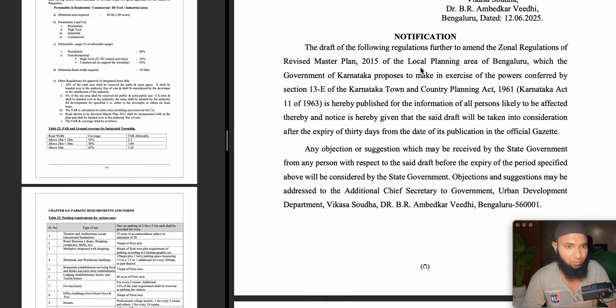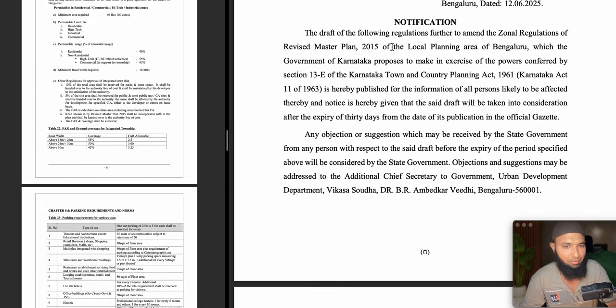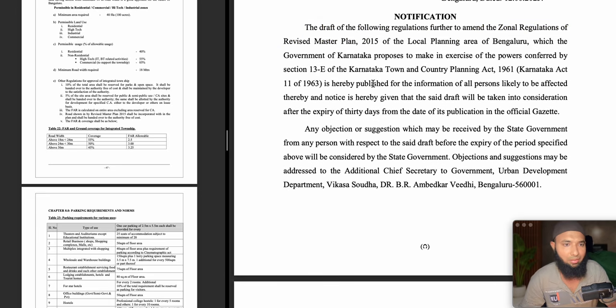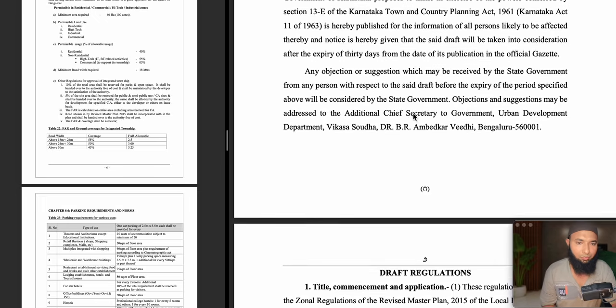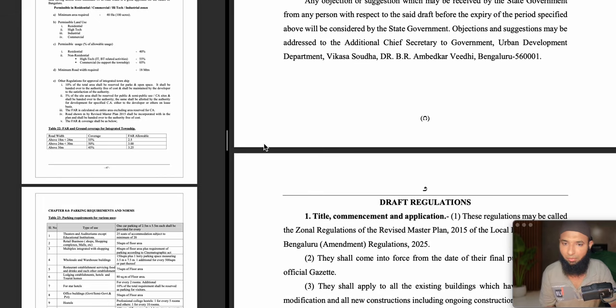So here you go, this is the information given. This is a draft as of now. Zonal regulation of revised master plan 2015. So within 30 days, after 30 days this would be under amendment if there are no restrictions or objections by anyone.